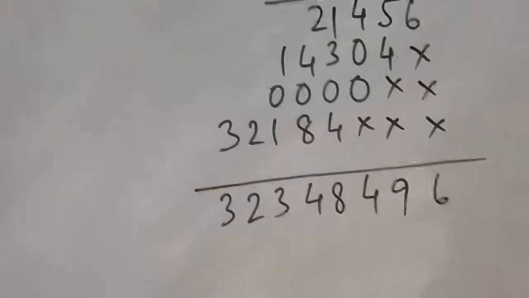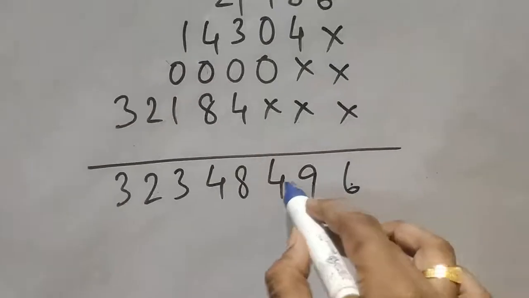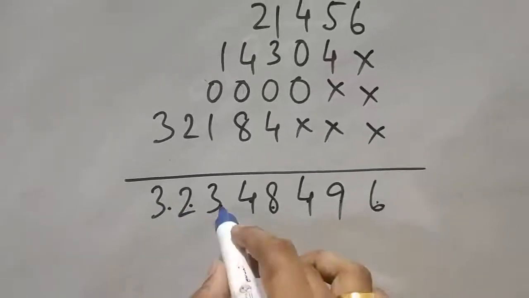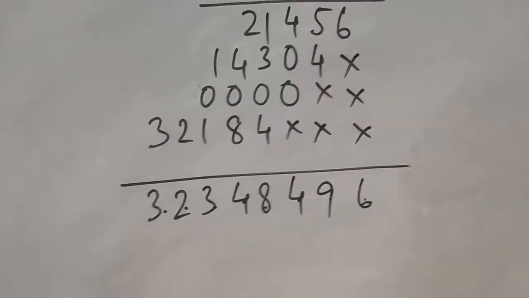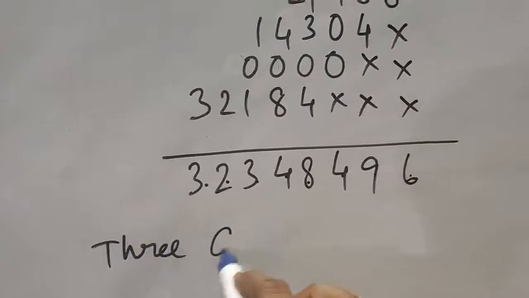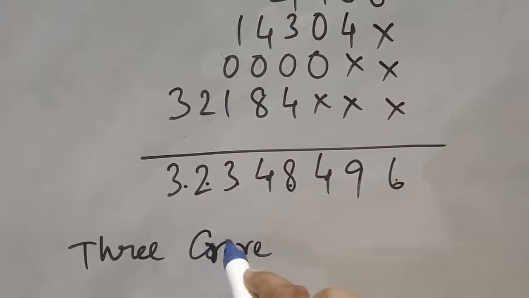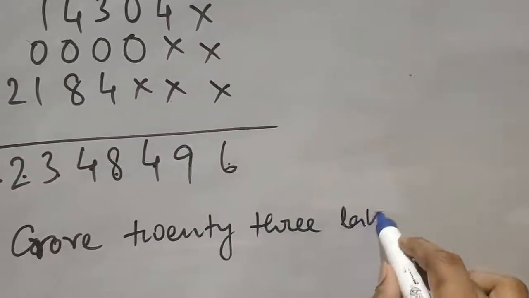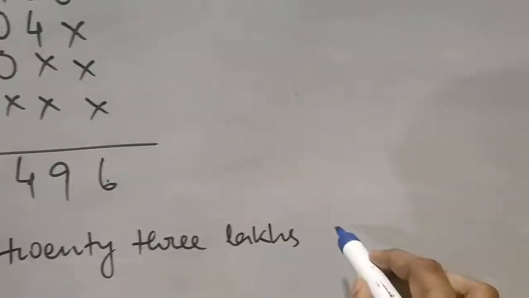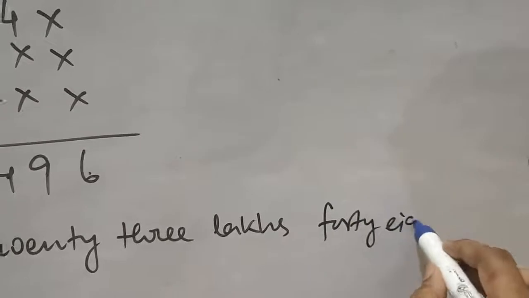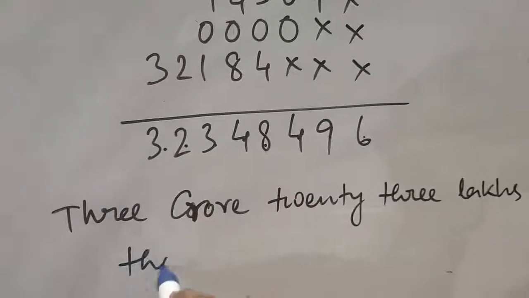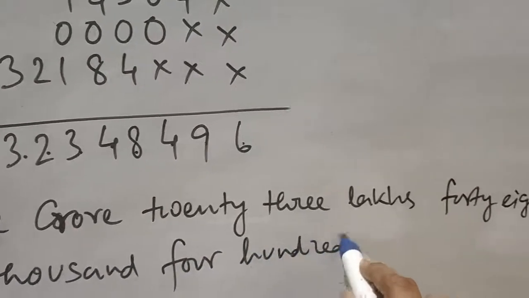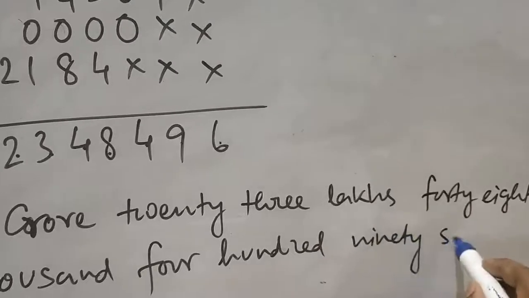Now we have to write this in words. So let's count ones, tens, hundreds, thousands, ten thousands, lakh, ten lakh, crore. So it is 3 crore 23 lakh 48,496. 3 crore 23 lakhs 48,496.